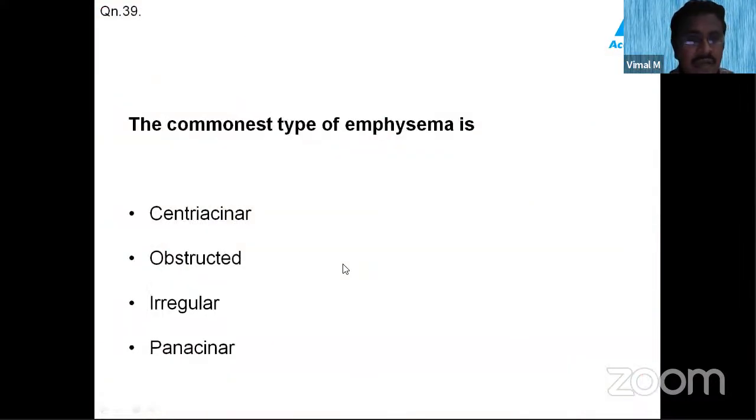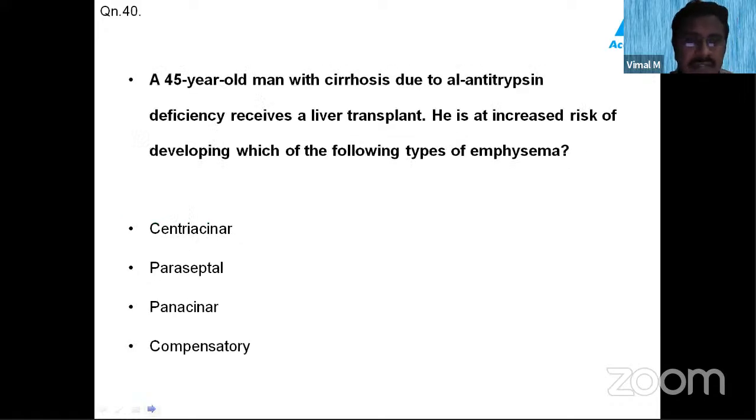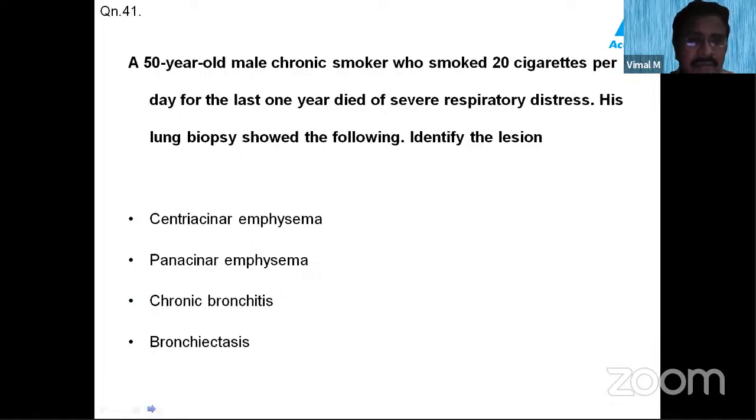Now we'll solve this MCQ. Out of all the types of emphysema, the commonest type is centriacinar emphysema. And coming to this question, alpha-1 antitrypsin deficiency, the man presented with cirrhosis and needs a liver transplant. Patients with alpha-1 antitrypsin deficiency have an increased risk of developing panacinar emphysema.